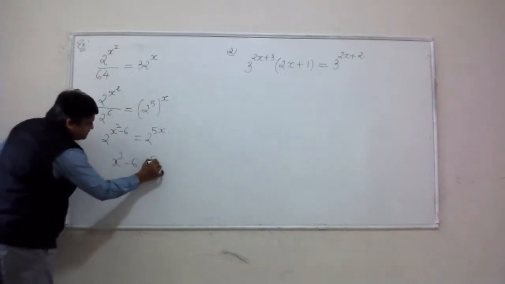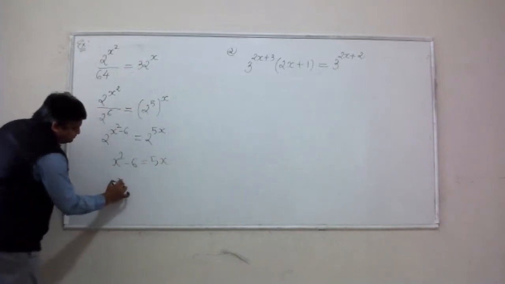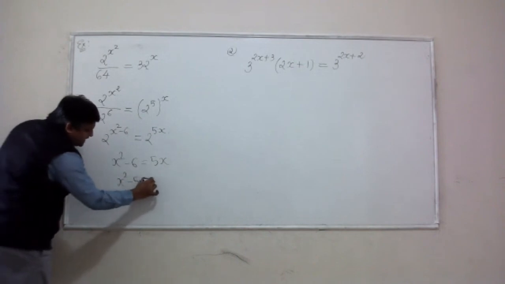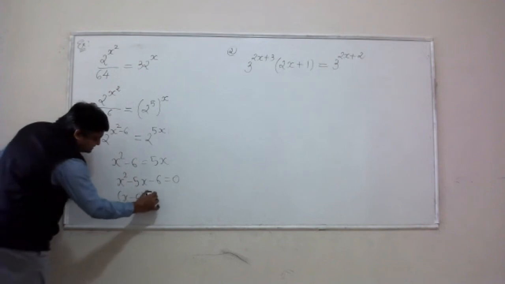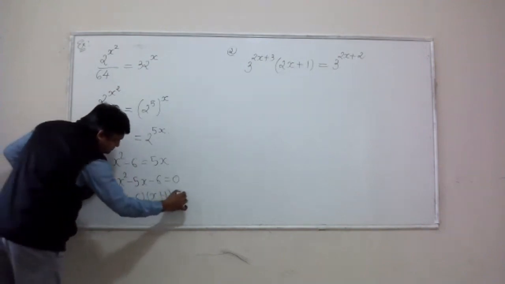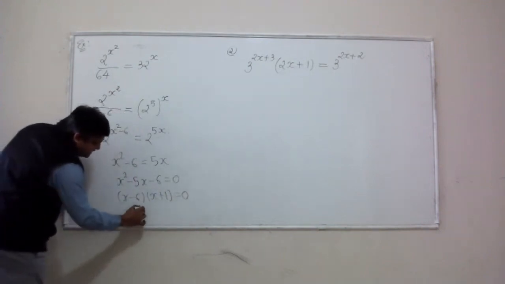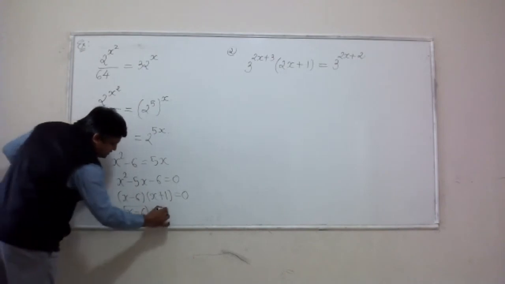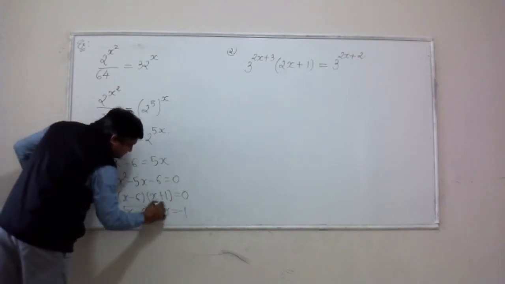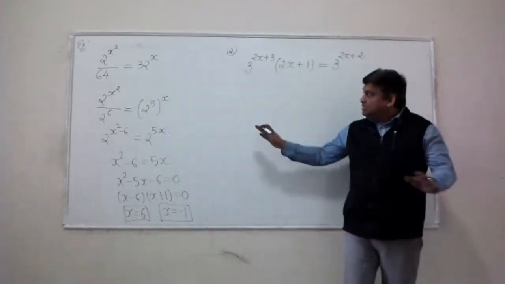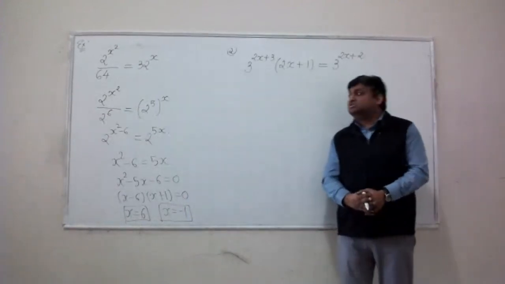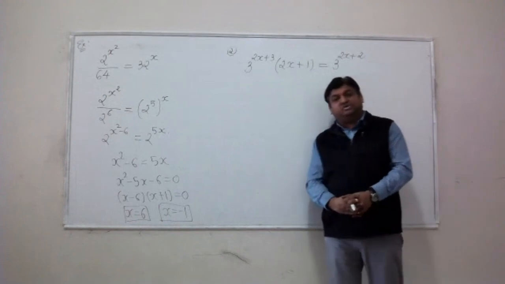So you just set the powers equal, you get the related quadratic equation, factorize it and solve for x. I get x equal to 6 or x equal to -1. This is one problem of solving an exponential equation.